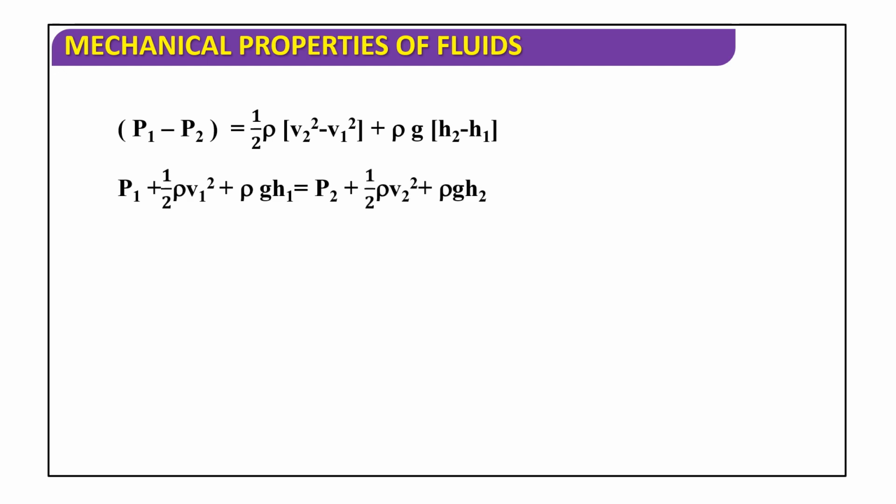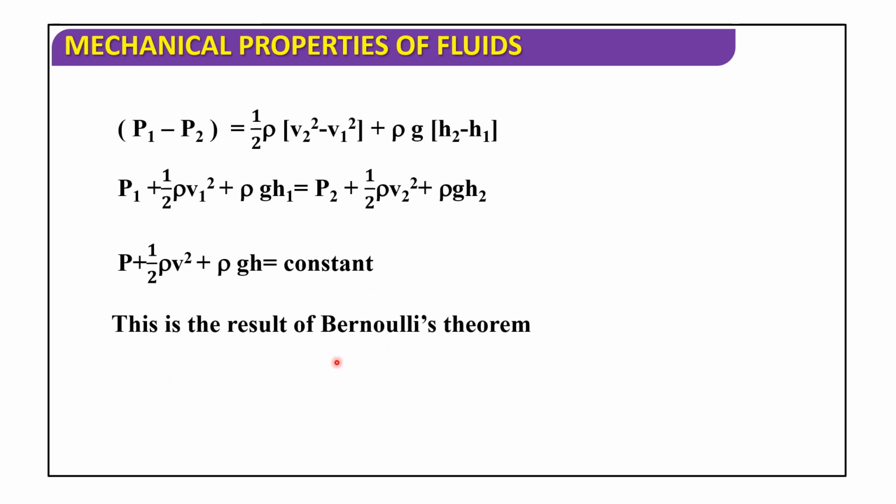This can be written as P1 plus half rho V1 squared plus rho g H1 is equal to P2 plus half rho V2 squared plus rho g H2. So P plus half rho V squared plus rho g H is equal to constant. This is the result of Bernoulli's theorem.